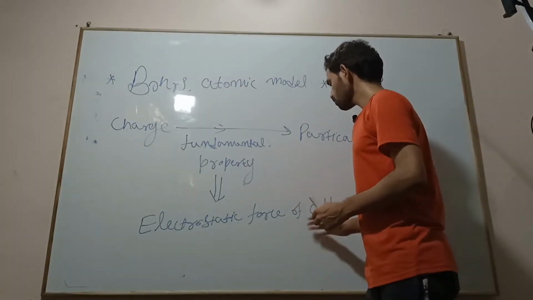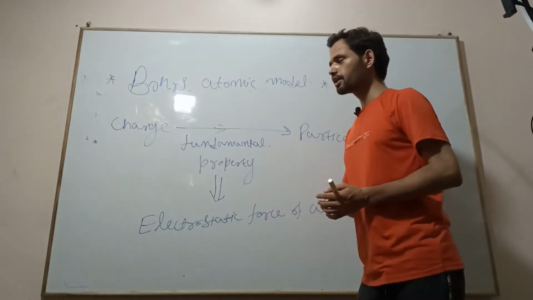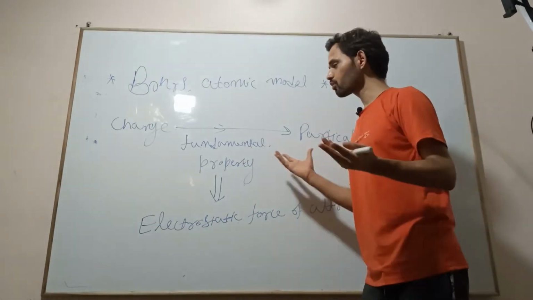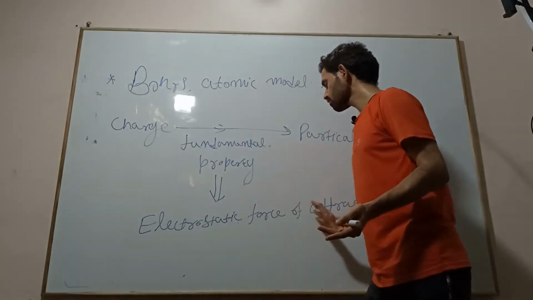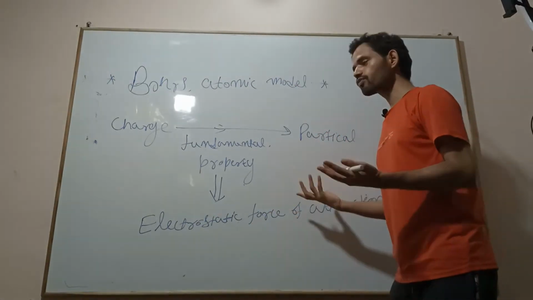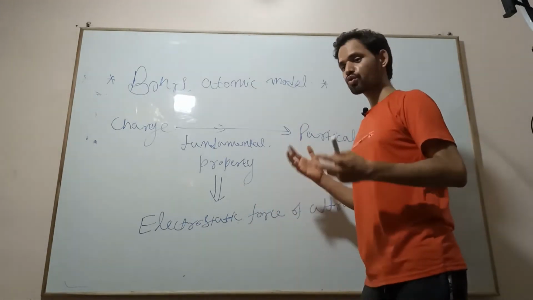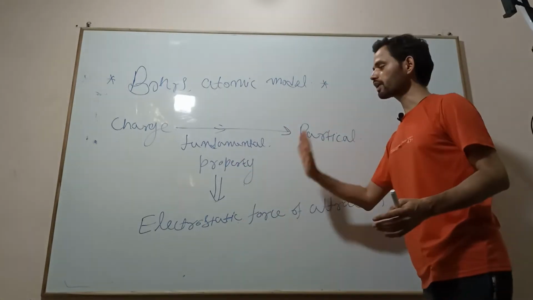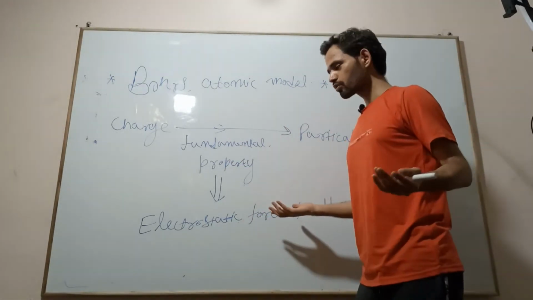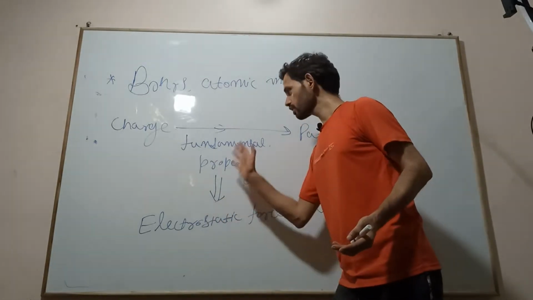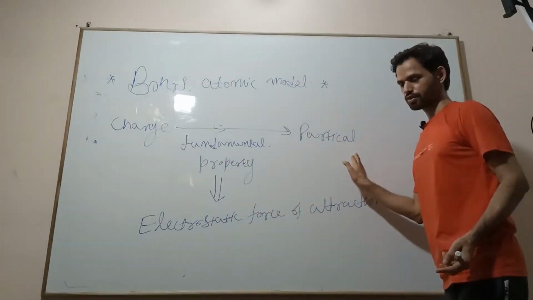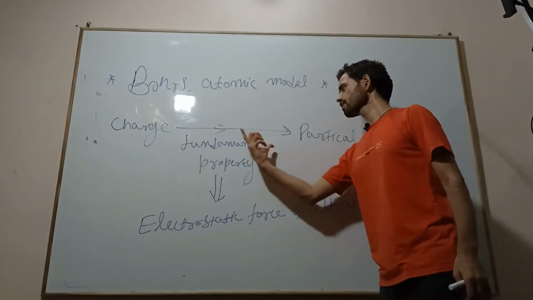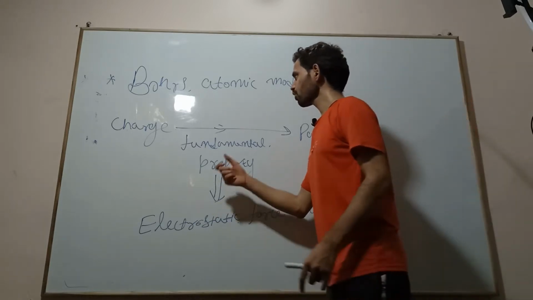If electrostatic force of attraction is not there, the atom is unstable. This whole world is made up of atoms, so the world would not exist at all, because the atom is not stable. All of us and everything in this world are made up of atoms. If the atom itself is not stable, then we are not stable. So this is very important. Charge is the fundamental property of a particle which is responsible for electrostatic force of attraction.